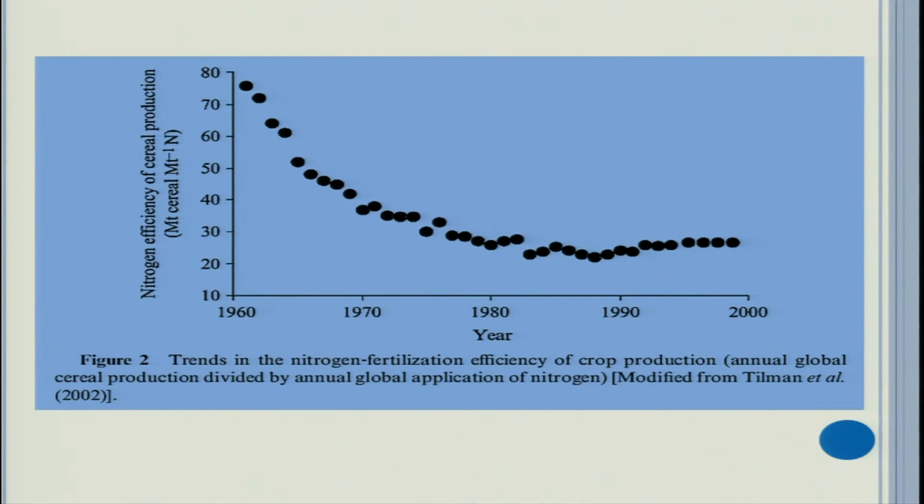And what is happening worldwide? You can see during different decades the trends in the nitrogen fertilization efficiency of crop production, annual global cereal production divided by annual global application of nitrogen. So you can see with the passing years, passing decades, the nitrogen efficiency of cereal production is declining. It is a really very serious issue. That means by adding more and more nitrogen, we are getting less and less output, less and less yield of the cereal crops.